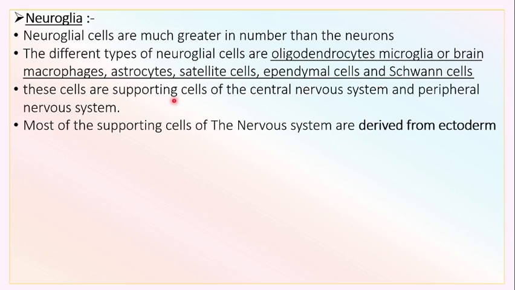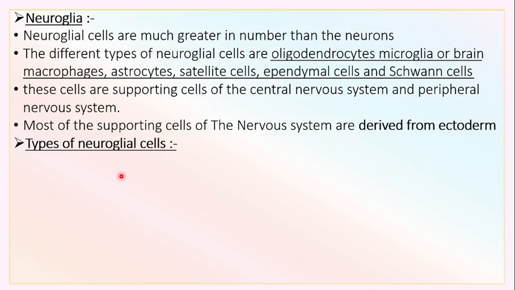These cells are supporting cells of the central nervous system and peripheral nervous system. Most of the supporting cells of the nervous system are derived from ectoderm. As we know, different systems show different germ layer origins in our body.